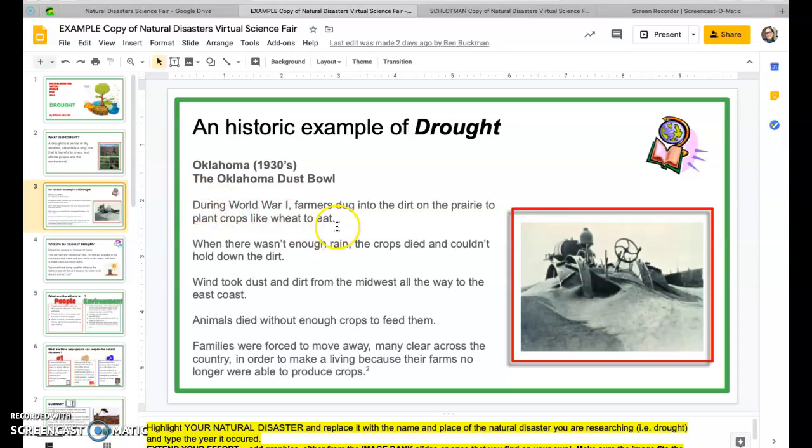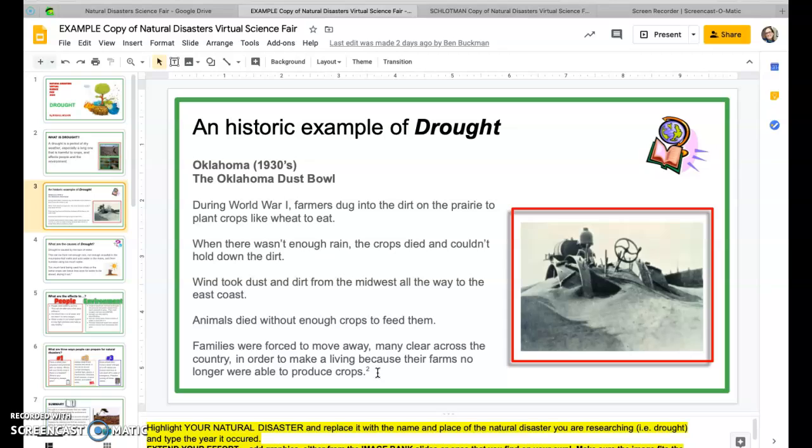During World War I, farmers dug into the dirt on the prairie to plant crops like wheat to eat. When there wasn't enough rain, the crops died and couldn't hold down the dirt. Wind took dust and dirt from the Midwest all the way to the East Coast. So we're talking the middle of the United States, all the way to the East Coast where the Atlantic Ocean is. Animals died without enough crops to feed them, and of course without water. Families were forced to move away, many clear across the country in order to make a living because their farms no longer were able to produce crops.